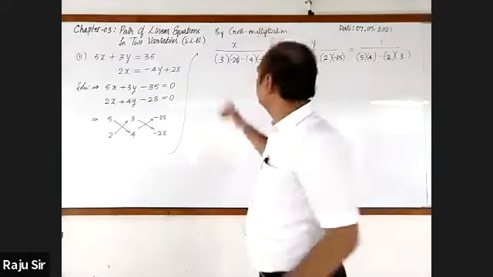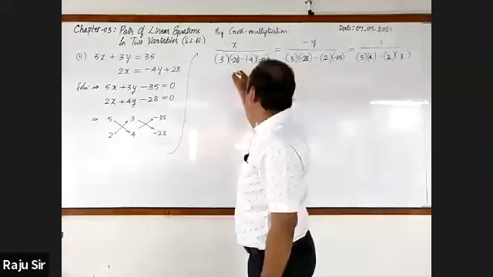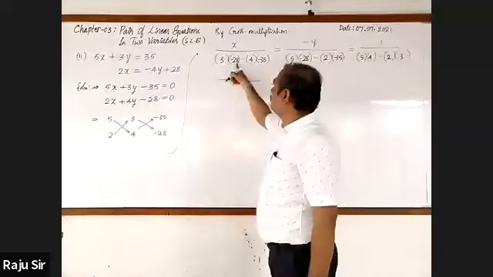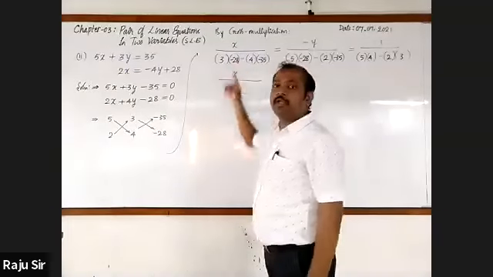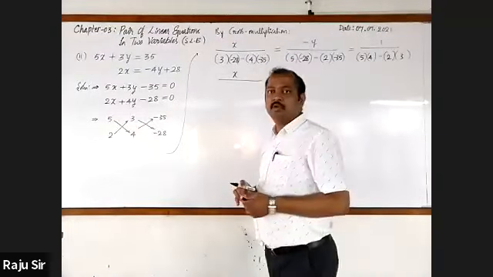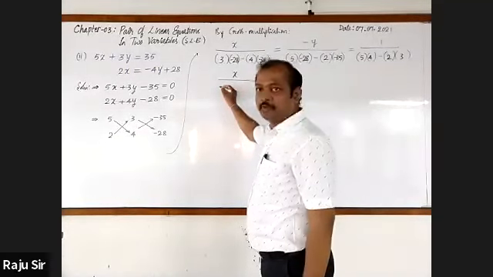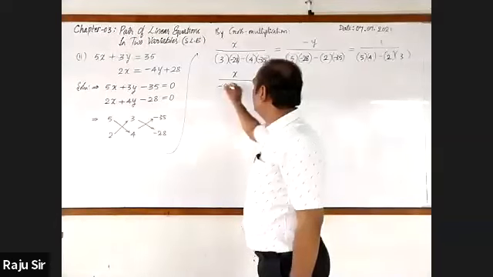The same. Now let's go for simplifying. X by. Now 3 into minus 28. 28 threes are how much will it be? 84. Minus 84.